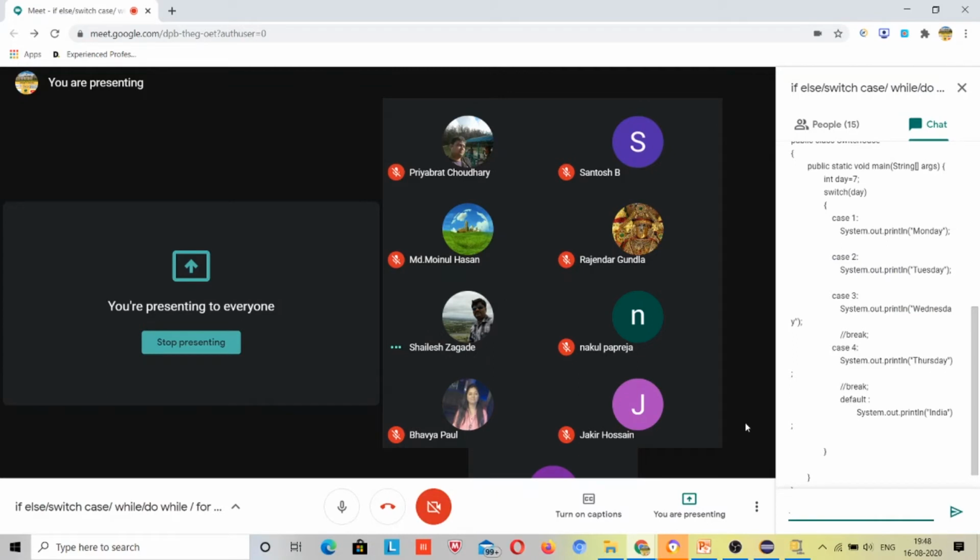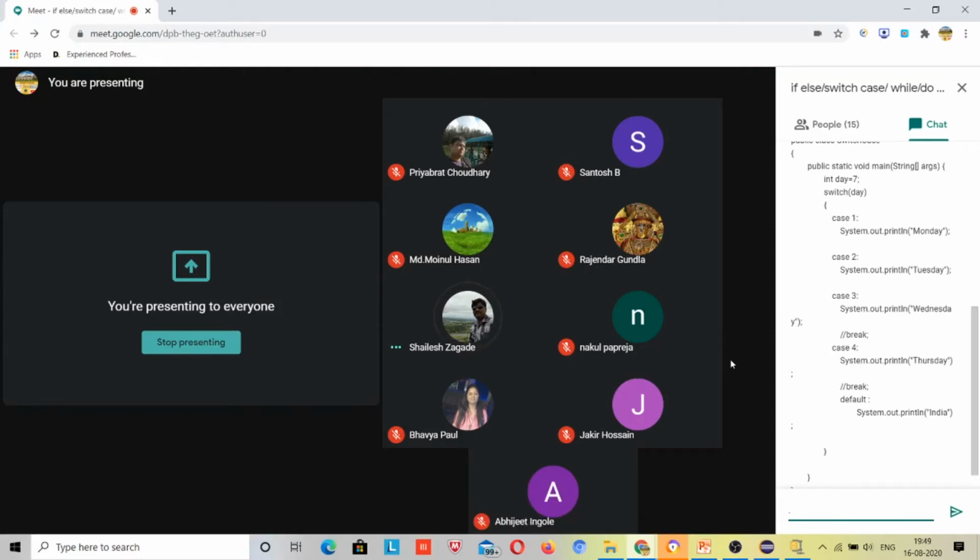Nested if else, yeah, there are many such concepts, so you can explore those things, right? Suppose we can have as many if else as we want. We can have multiple if else inside an if else. Suppose we have an else condition, in that else part we can have if else as per our need. We should understand some basics first so that we get an idea. So this much is enough for today, right?